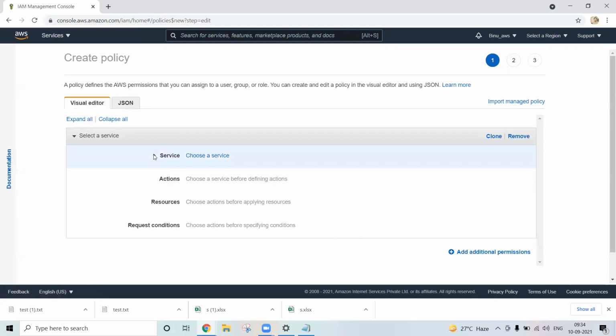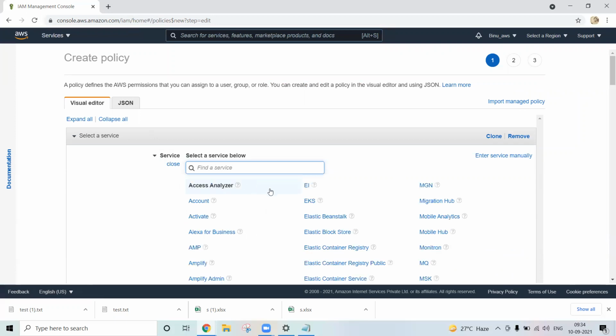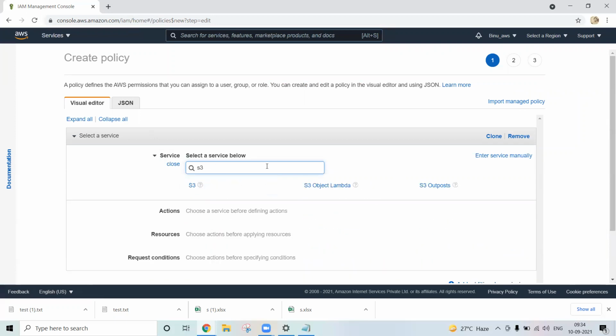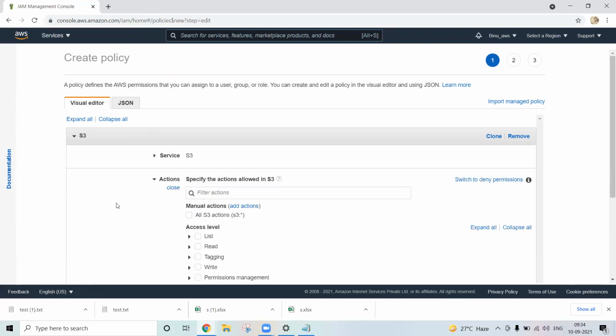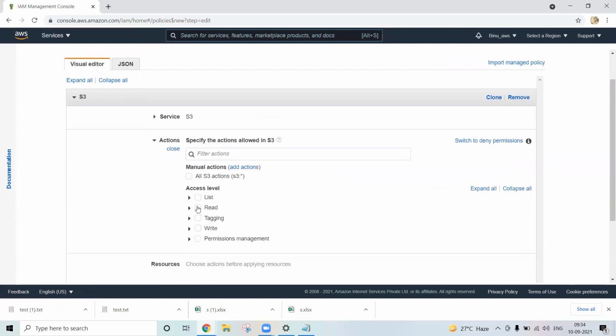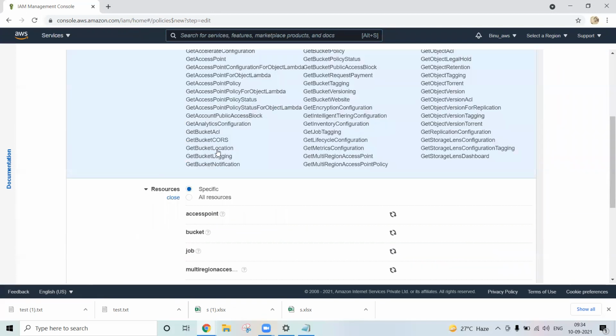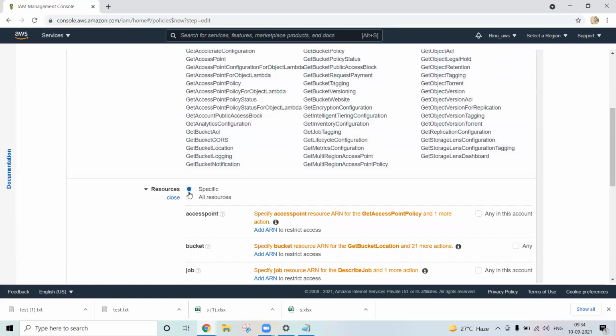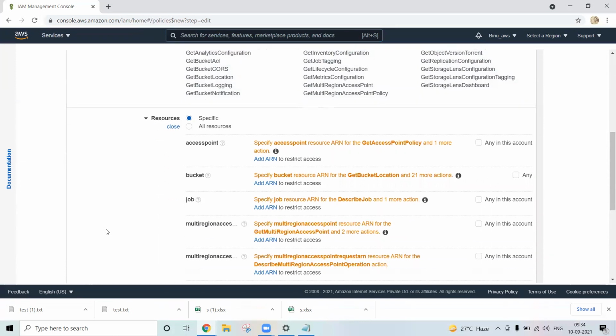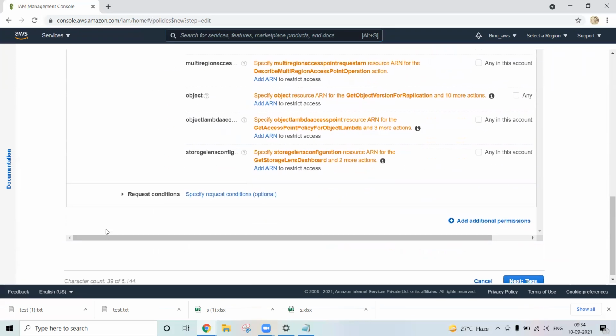Now select the service. Let's say I want to provide the S3 service, and only read access. Now resources: specify access point. I want to specify resources.